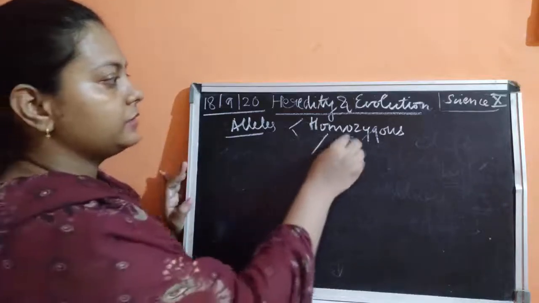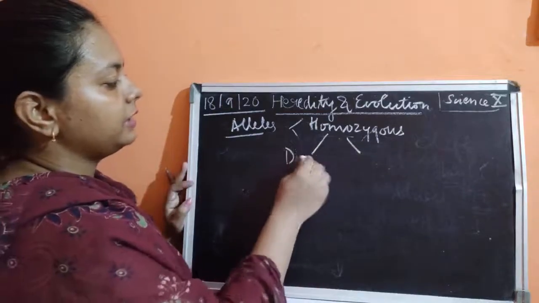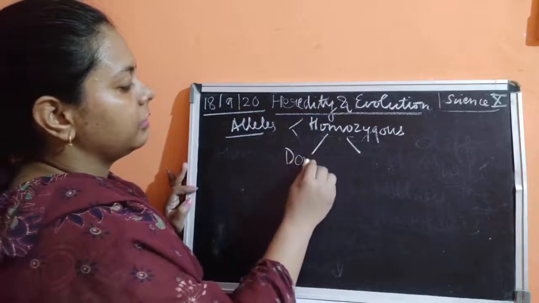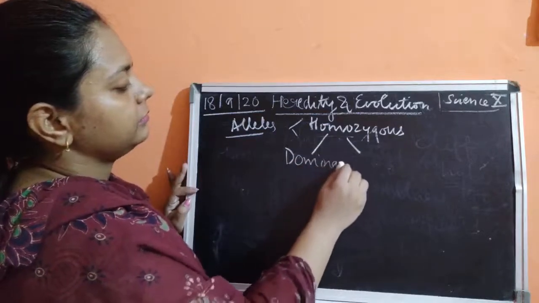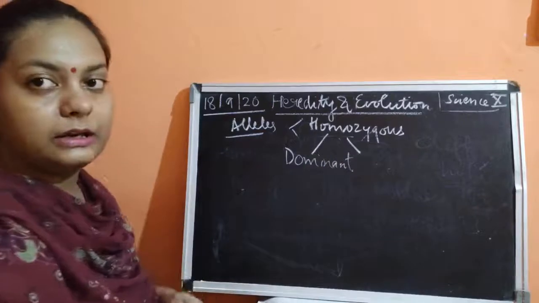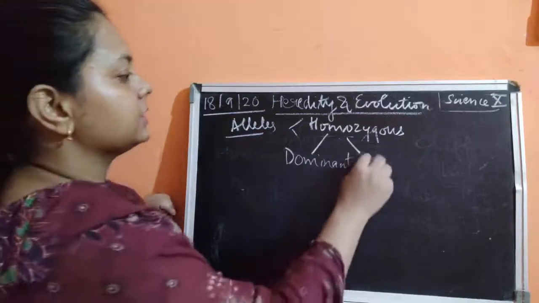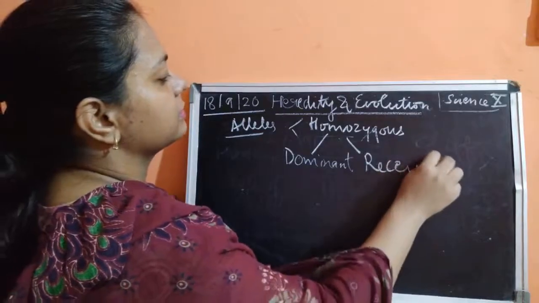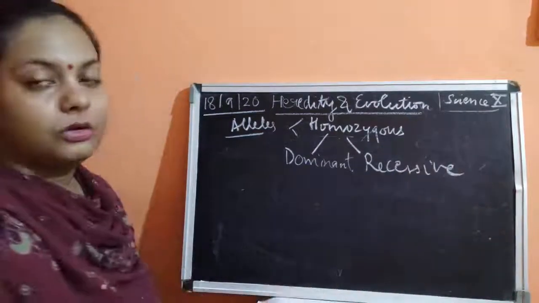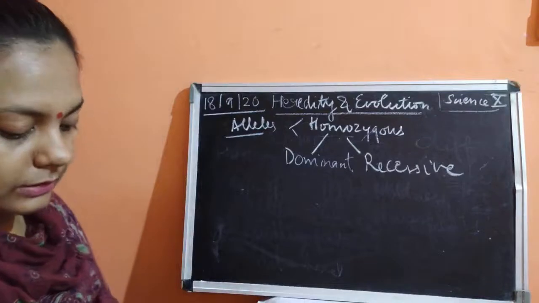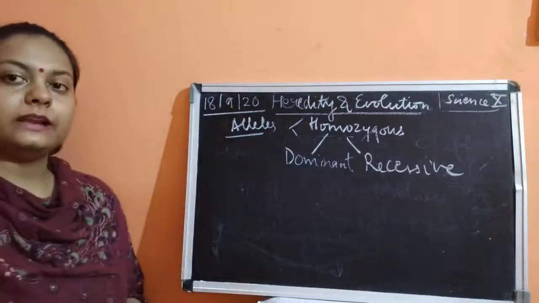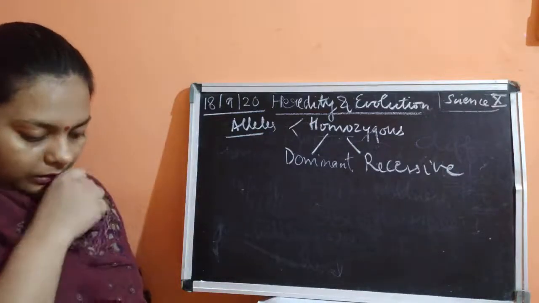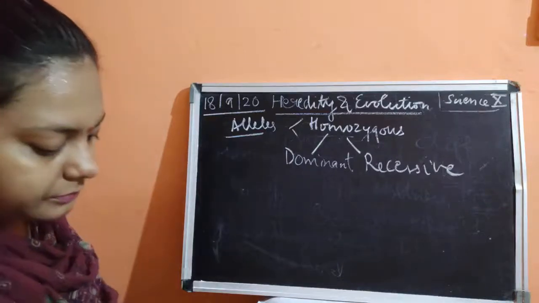Now what are these two types? One is said to be the dominant allele, and the other one is known as the recessive alleles.